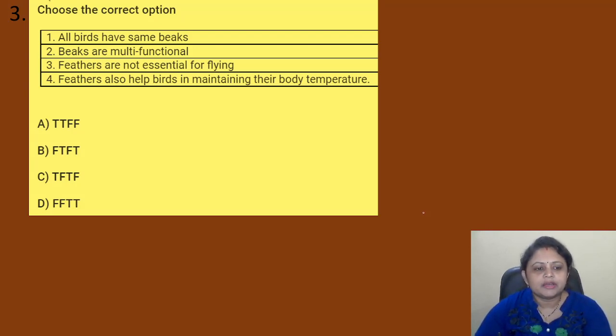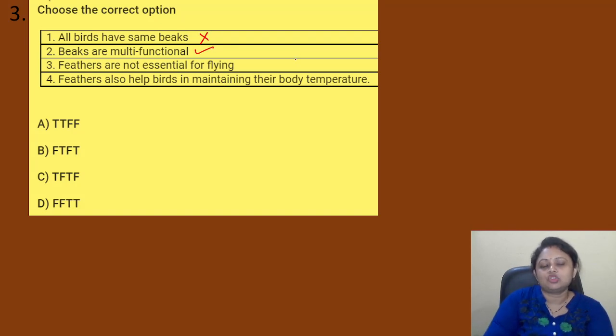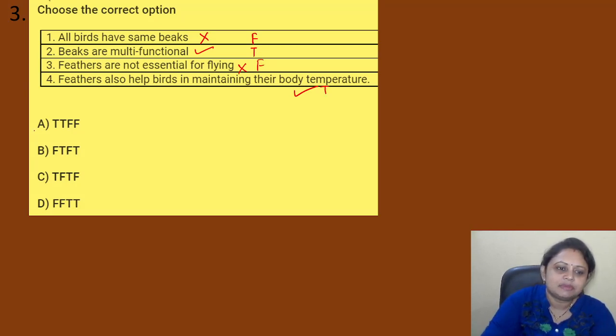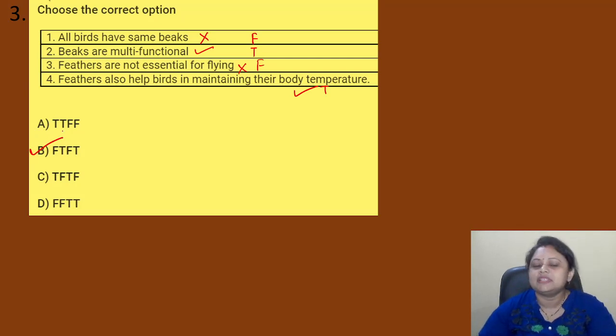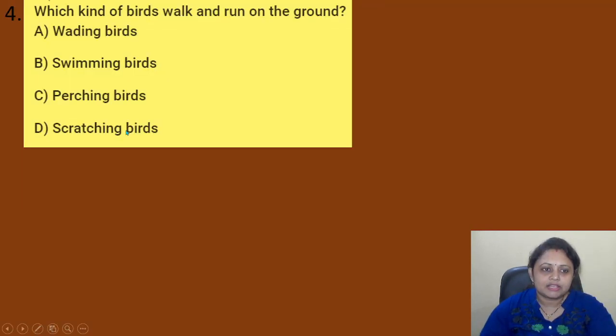Okay. So here the first, all birds have same beaks. No, it is not correct. Then beaks are multifunctional. Yes, it is also correct. They use beak for different functions. Then feathers are not essential for flying. It is not correct. It is essential for flying. Feathers also help birds in maintaining their body temperature. So this one is correct. So here it is F, T, F, T. So where is it present? Yes, it is present in option B. So option B is the correct answer. Coming to the next question.